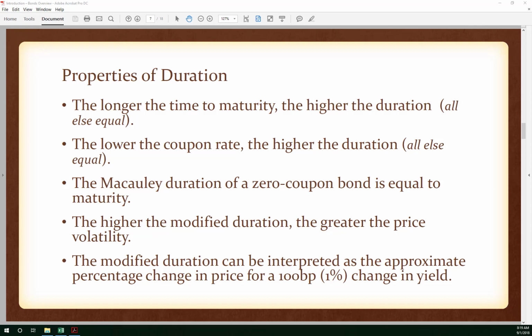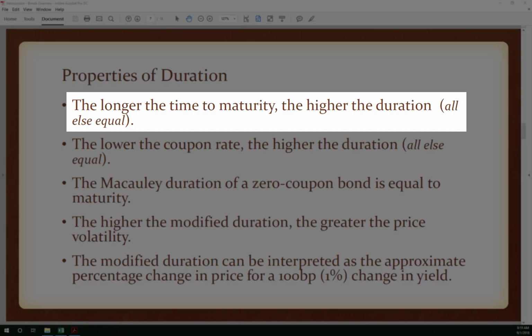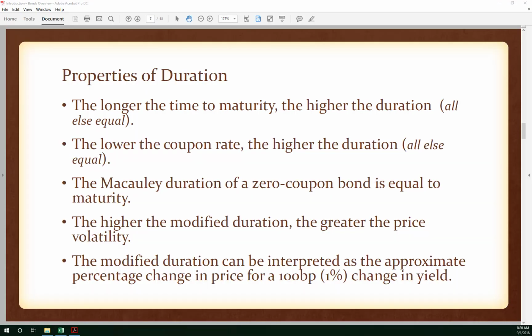Okay, in this video we're going to pick up with looking at the properties of duration and then move on into using duration and look at other measures of interest rate risk. So the first property here: the longer the time to maturity, the higher the duration, and everything else being equal is an important little provision to stick in there. But the maturity is going to be a very big part of duration. It's going to be the most important influencer of duration.